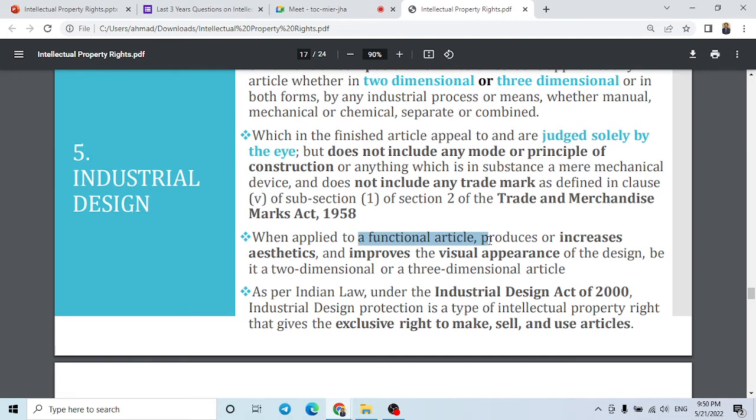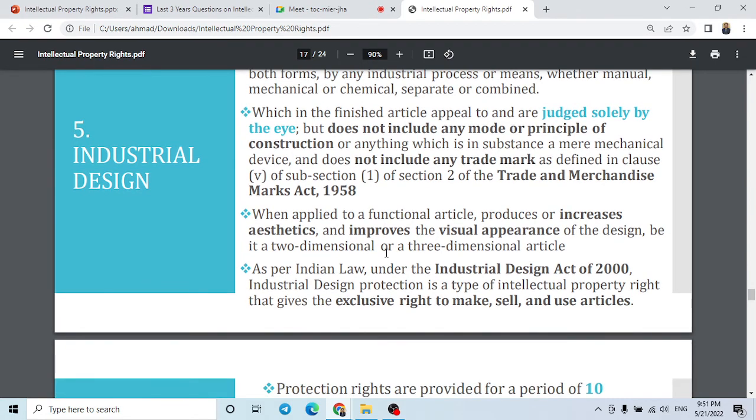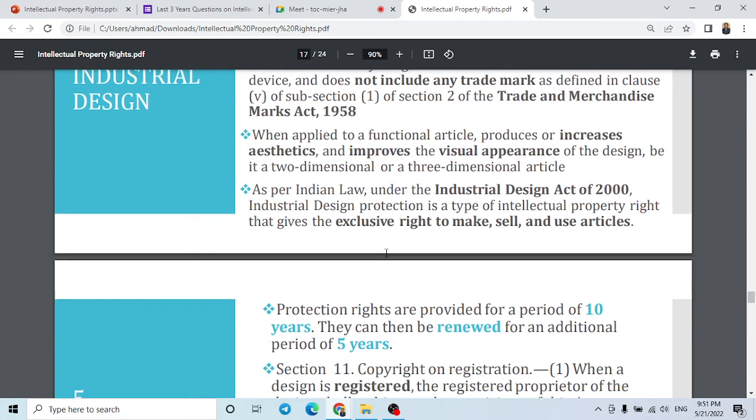When applied to a functional article, it increases the aesthetics, it improves the product, whatever it is. It improves the visual appearance of the design, be it two-dimensional or three-dimensional. So it increases aesthetics and improves the visual appearance. I mean, industrial design improves the visual appearance and increases aesthetics.